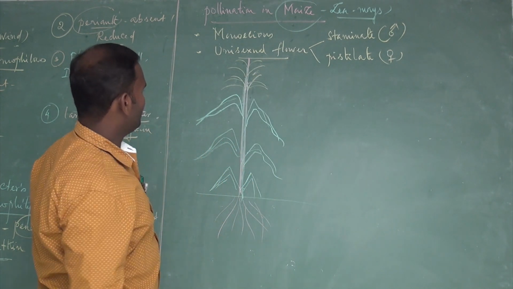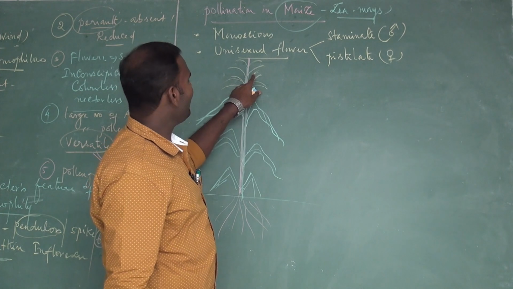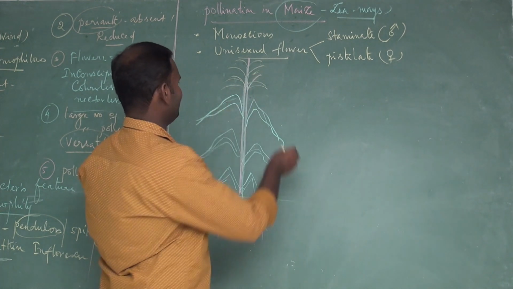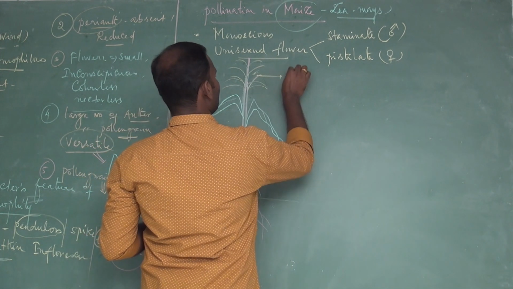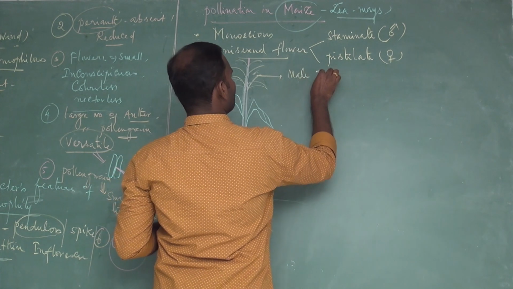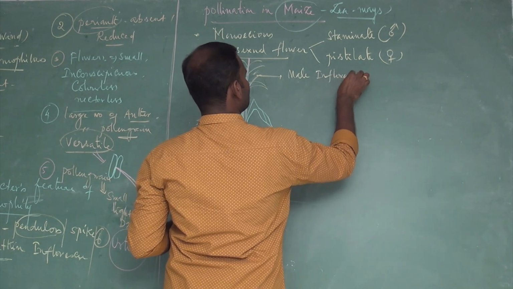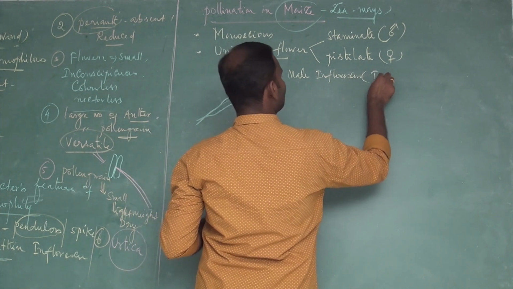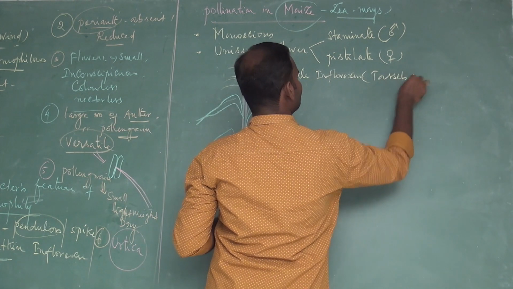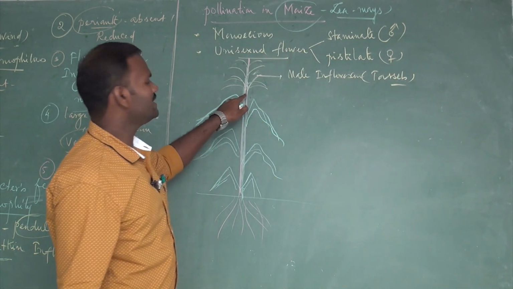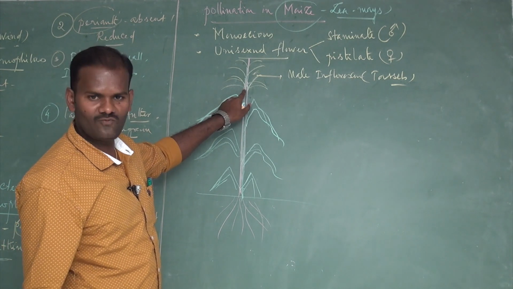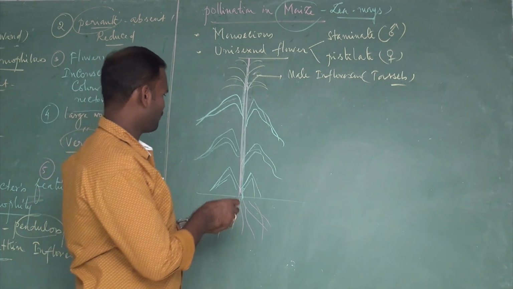There are two types of inflorescence. The male inflorescence is also called the tassel. The tassel inflorescences are found at the tip of the plant. These are called terminal inflorescences, nothing but male inflorescences.